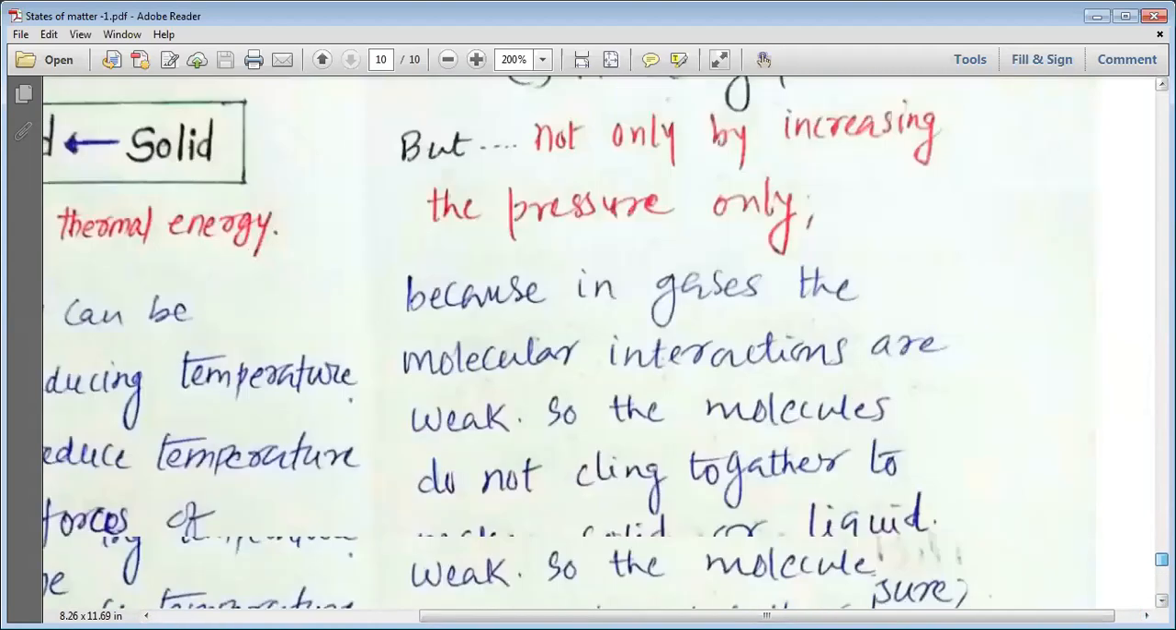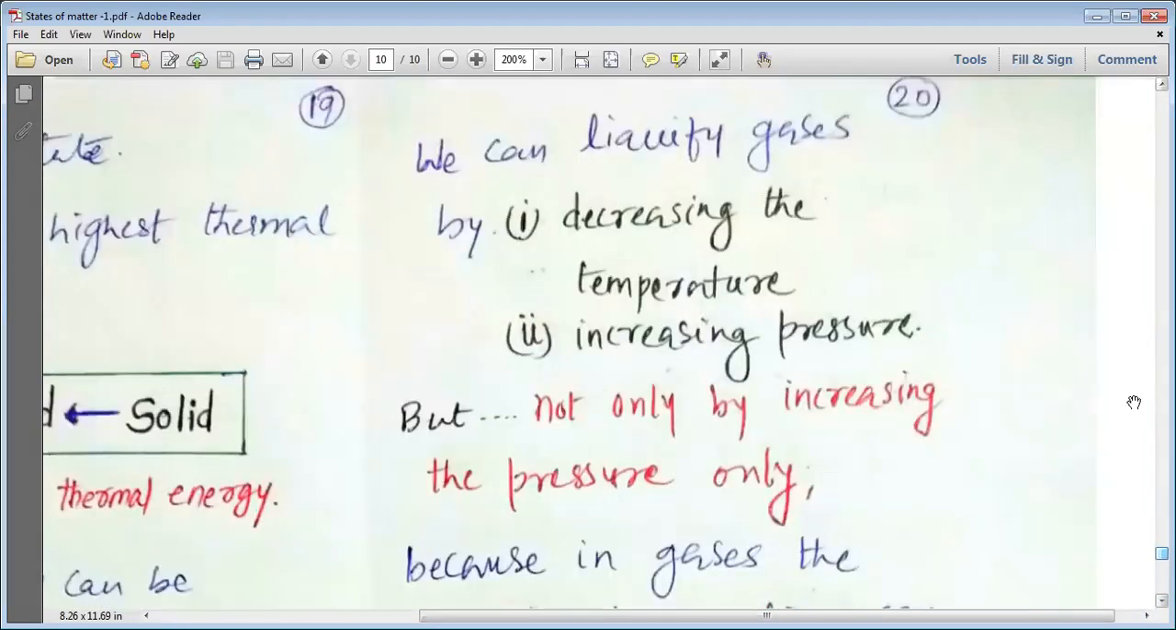But now we need to understand this: thermal energy plays a very important role in the interconversion of states of matter. We can liquefy gases by decreasing the temperature and increasing the pressure. So if you want to convert the gases into liquids, we can do one thing. We can decrease the temperature.